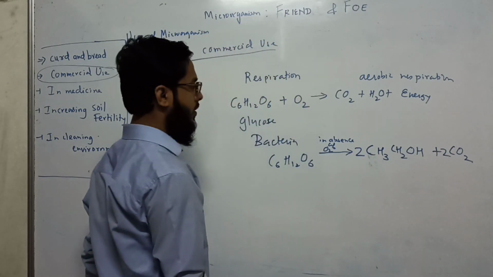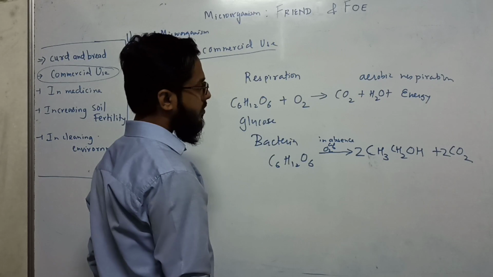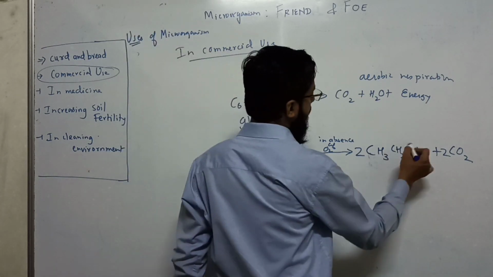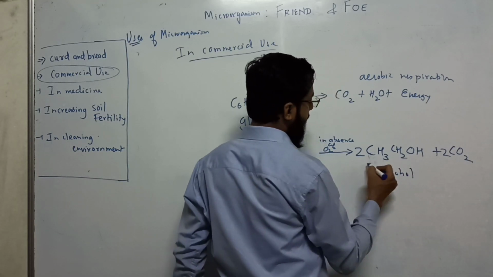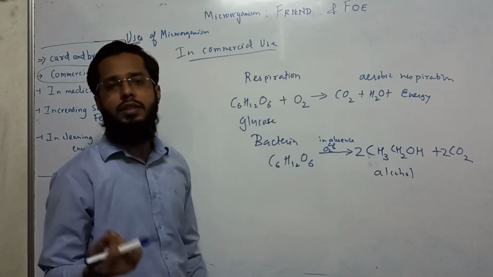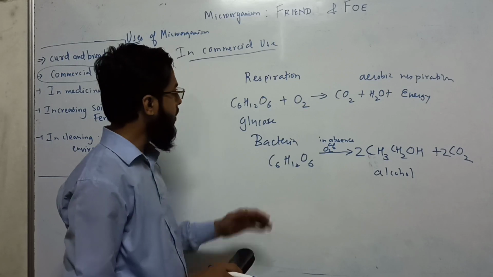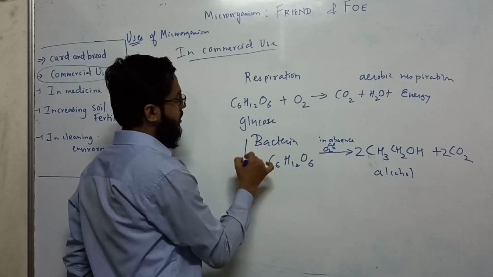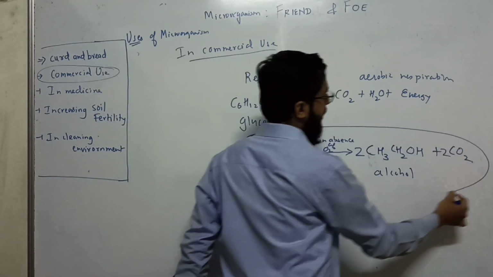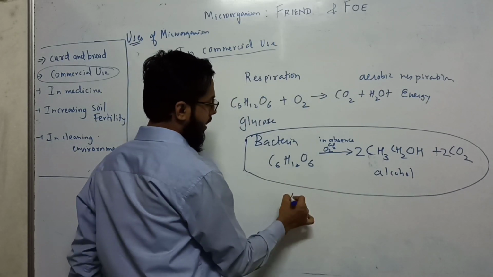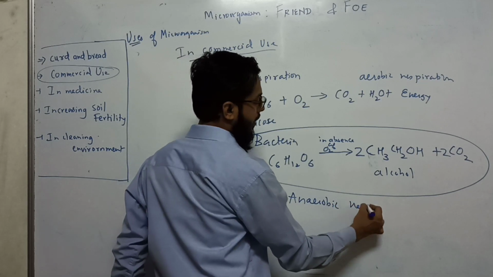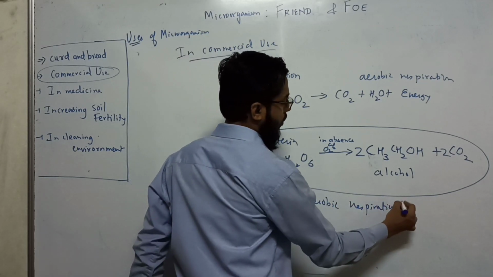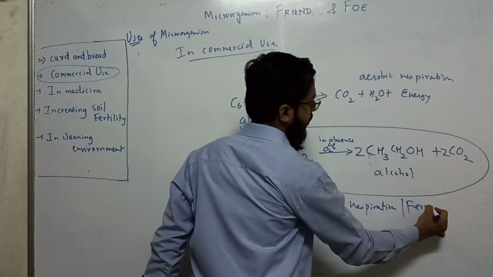And alcohol is produced. Alcohol is an incomplete breakdown. You are going to learn this in 9th or 10th standard. This is also respiration done by bacteria and yeast, but it is called anaerobic respiration or fermentation.